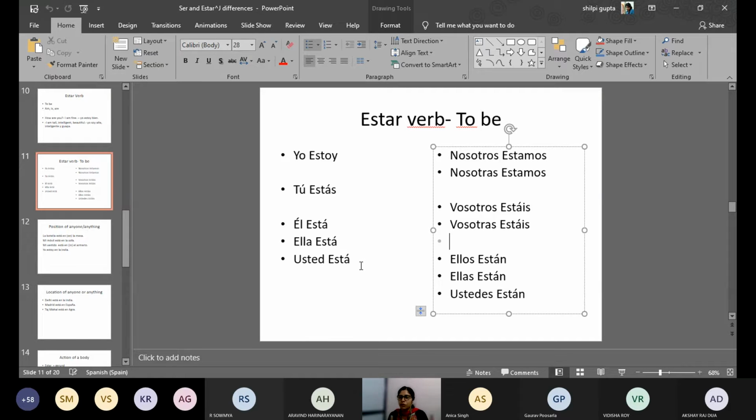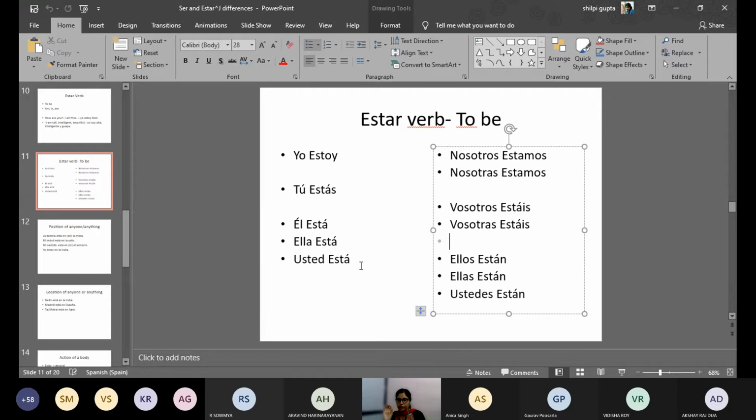O ¿cómo estáis vosotras? So your answer will be we are fine, nosotros estamos bien o nosotras estamos bien. Or if I ask ¿cómo están ellos? Or ¿cómo están tus padres? Tus padres means your parents. Then you will be saying mis padres están bien. Okay. So this is your conjugation.